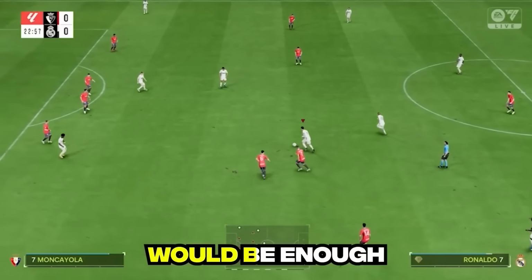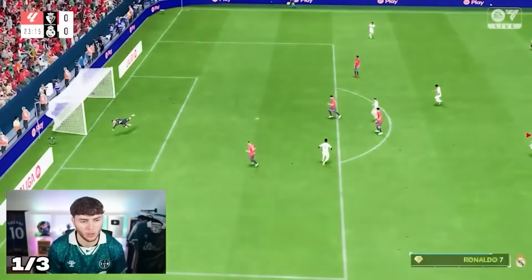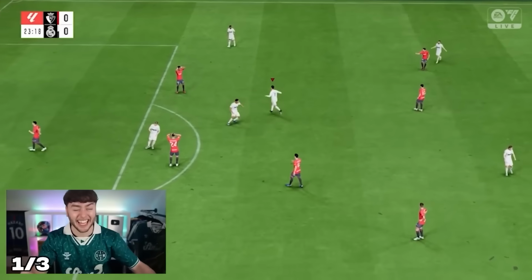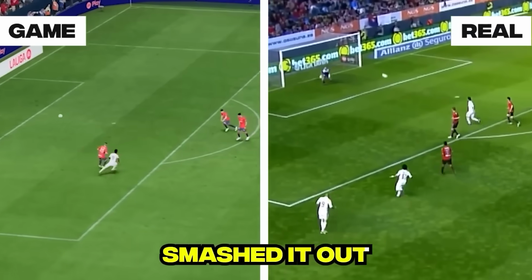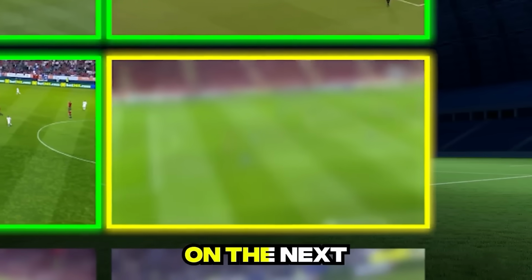But no steroids would be enough to stop the GOAT from scoring. Yes! Come on! Suck on that, keeper! And once again, we had smashed it out of the park. Can we keep up the form of the next iconic goal?